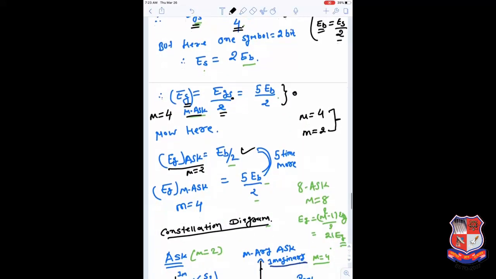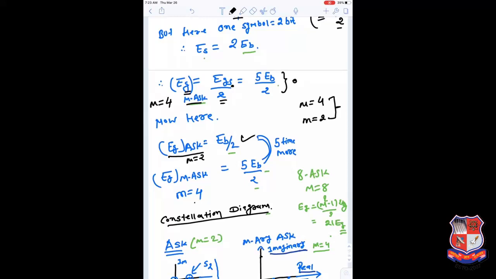And for M-ary ASK, or M equal to 4 ASK, we have found this energy is simply defined as 5 Eb by 2. So now if we compare these two equations, it can be clearly understood that 5 times more energy is consumed in 4-ary ASK signal than 2-ary ASK signal. That can be defined by (M square minus 1) by 3 times more energy is consumed.